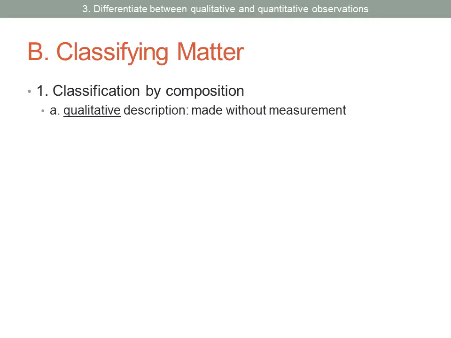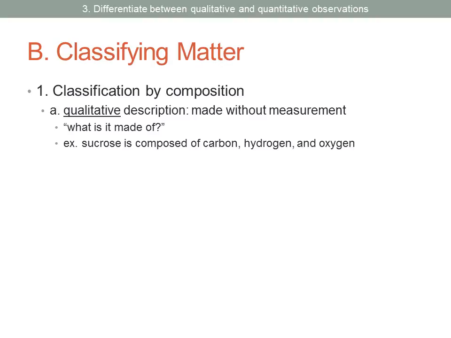Qualitative descriptions are made without measurement. In other words, we might ask the question, what is it made of? An example of that would be sucrose or table sugar. It's composed of carbon, hydrogen, and oxygen. We could determine that without measuring, or we can state it without giving any measurements.